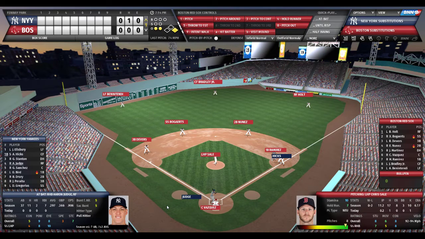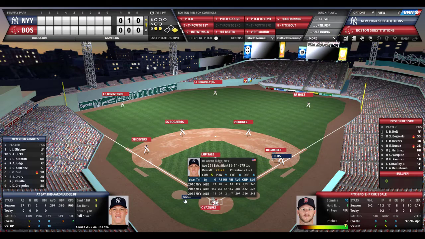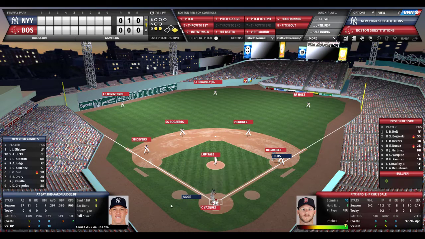So 2 outs now. Hicks at first. He'll be off on contact. Here comes a very dangerous Aaron Judge. Again, one of my favorite players who's not a Red Sox. I don't care that he's a Yankee. I enjoy watching him play. But against left-handed pitching, he's only 4 out of 10 contact. That's below average, but still tremendous power. 8 out of 10 and 10 out of 10 eye. He does walk a lot, but he does chase also. Another dangerous batter here.